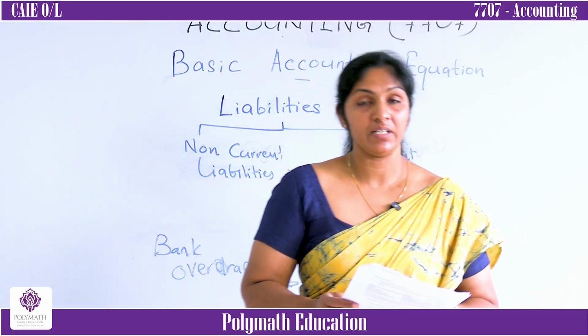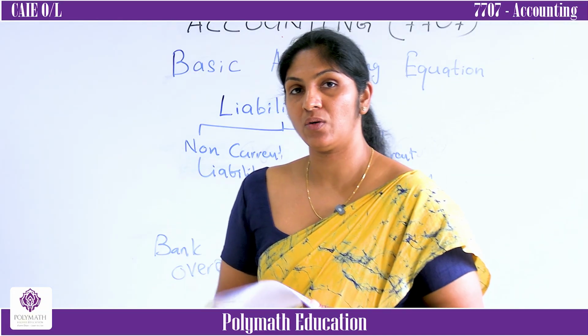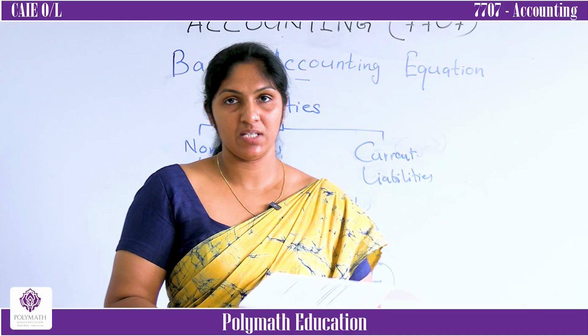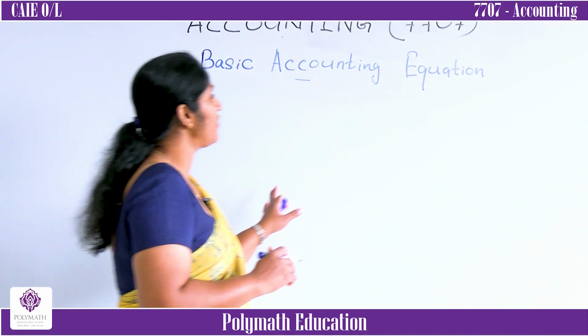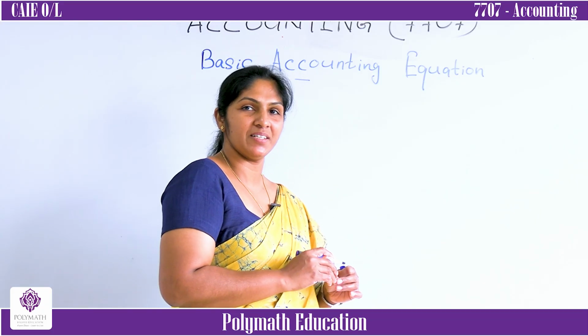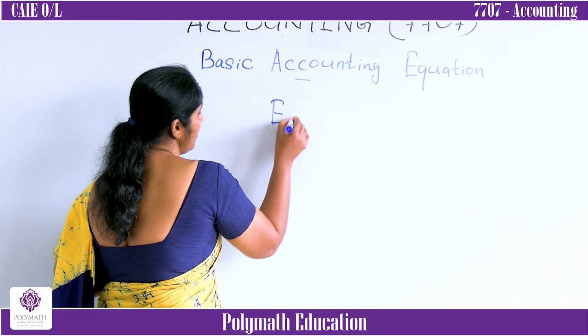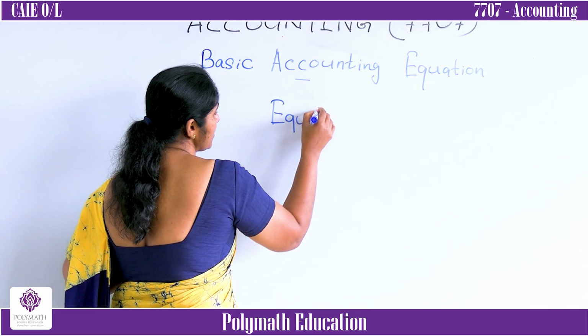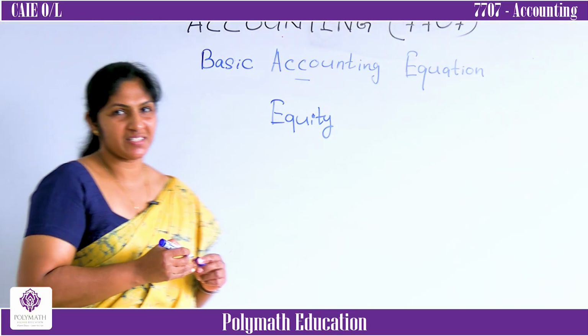Next, moving on to our last terminology according to the basic accounting equation, that is equity. Any idea what you mean by equity? It will be a different term, right?